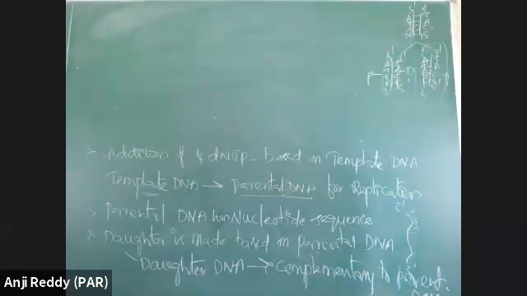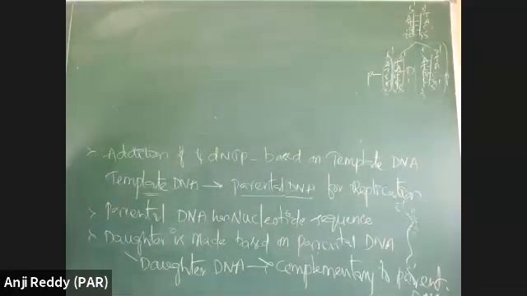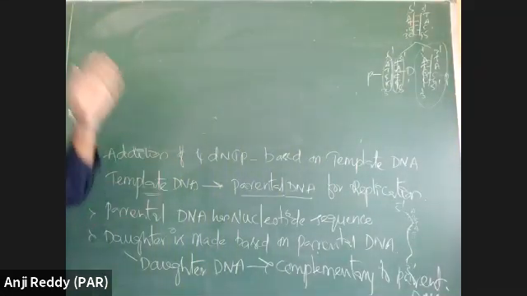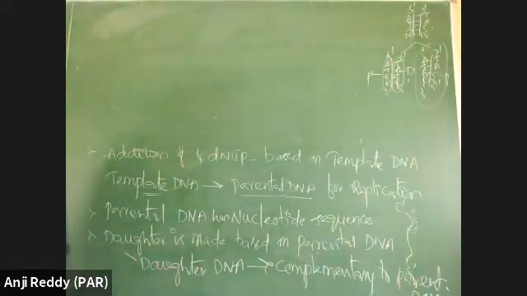ATGC is parental DNA, so newly formed daughter DNA is TACG. Not only 4 nucleotides. Whatever the number of nucleotides present in a DNA, the total nucleotides formed in the new daughter DNA will be complementary to the nucleotides found in the parental DNA.